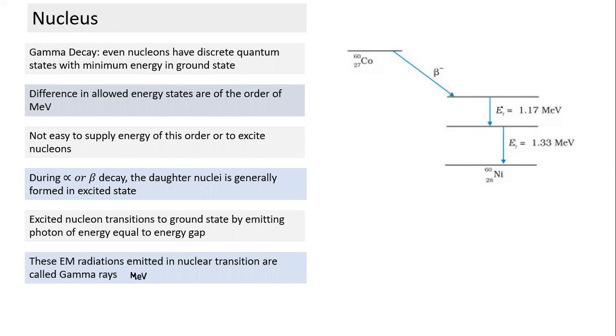And how do you know this energy state? Do we arrive at it based on a formula? How do you think this energy state must have been arrived at? Just by observation. When this kind of radioactivity is taking place, we identify gamma rays, and we measure the energy of gamma radiation.